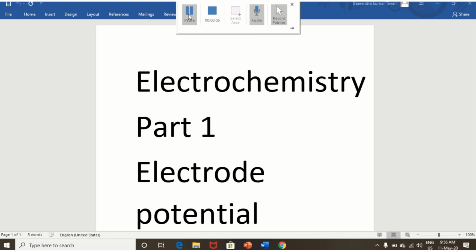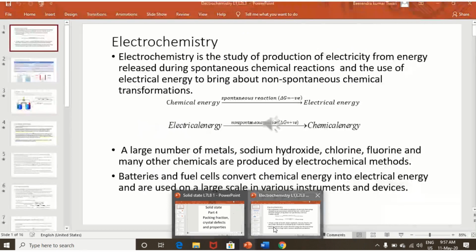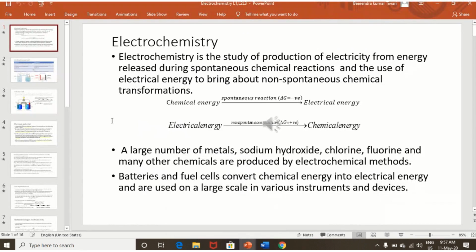Today we are going to study electrochemistry. This is the second chapter of your syllabus and a very important chapter. So we are going to discuss part 1 of this chapter, which is electrode potential. Before we proceed to electrode potential, let me tell you what electrochemistry is.